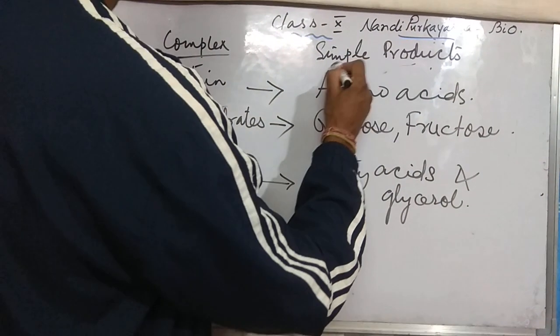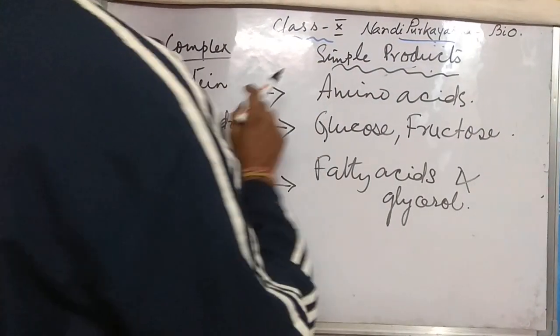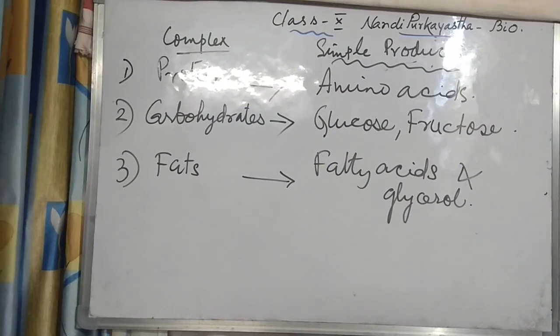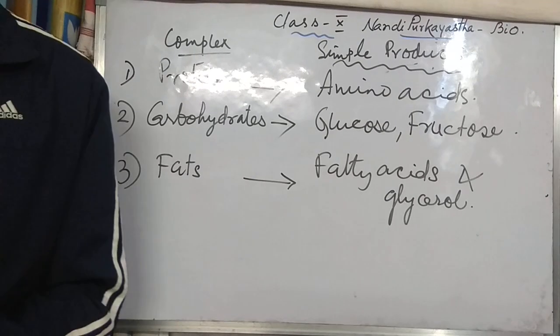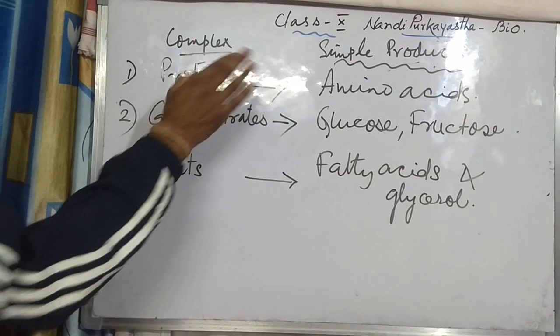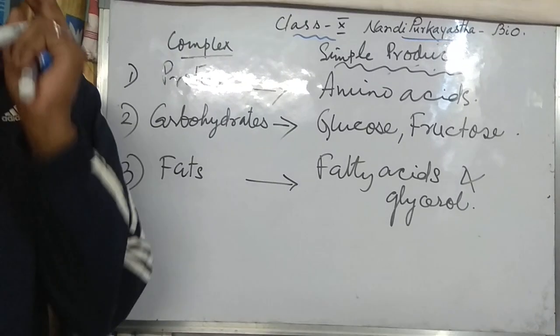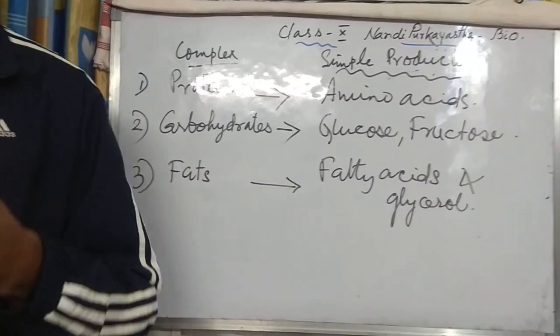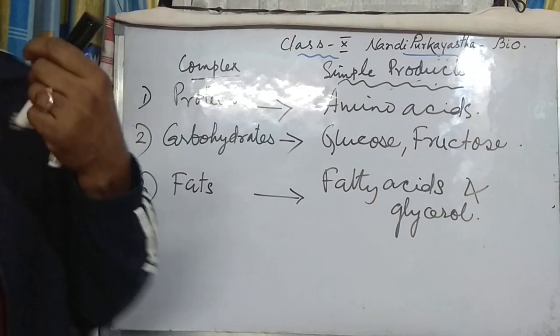So these are the simple products of these complex foods. I'll be going finally to the last part, to understand the steps involved in nutrition in humans.